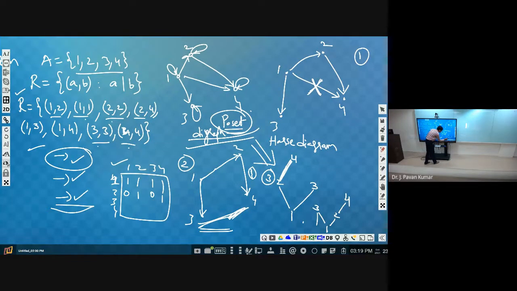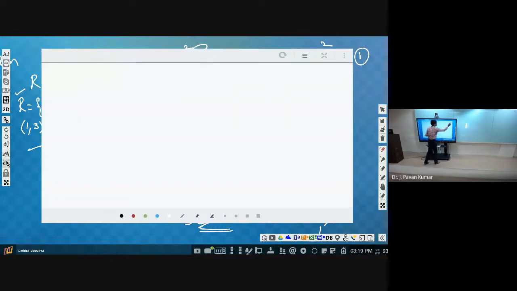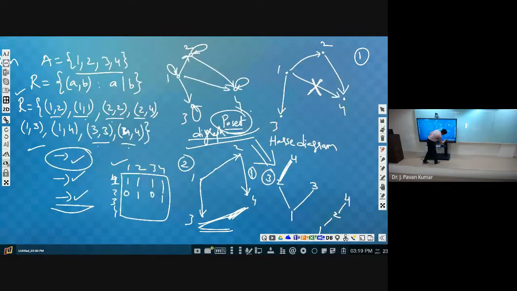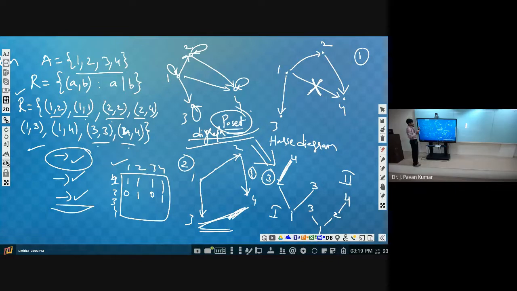Are these two the same or not? This is 2 and here we have 1. This is the first one, this is the second one. Yes or no? Yes, sir. Same.